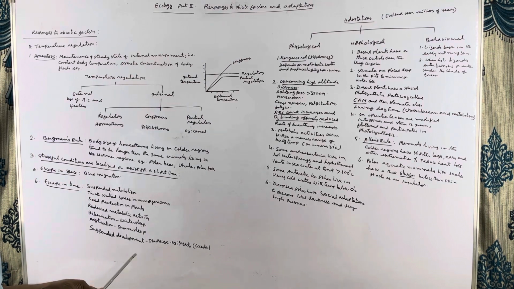The first one is seen in the kangaroo rat, Dipodomys, which lives in North America. It has great adaptations to survive under desert conditions.